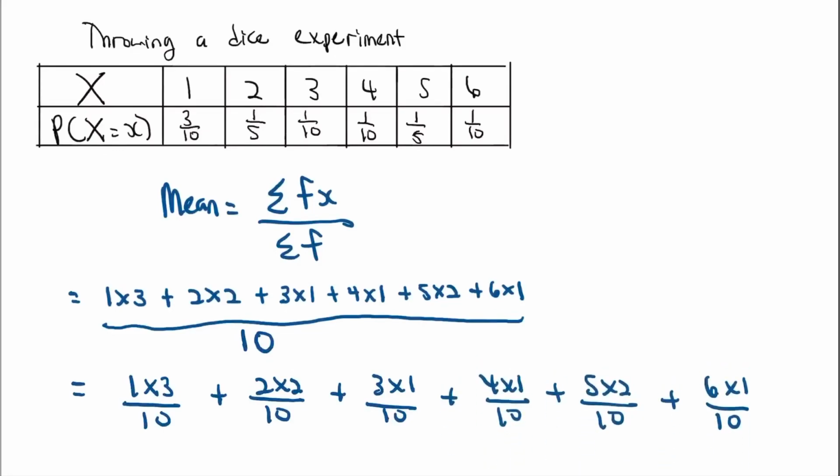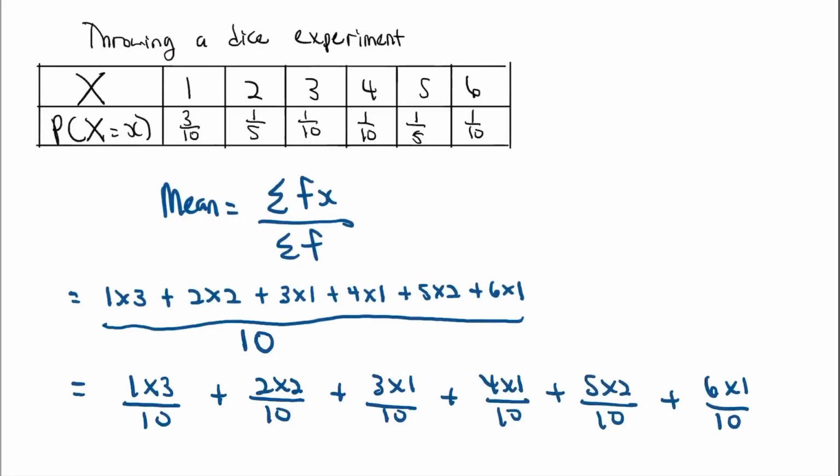Okay, take a moment to look at this. When I add all these little fractions, do I get back the big fraction on the second line? Yes, I do. When you have the same denominator, you just add the numerator. So I will get back the big fraction on the second line.